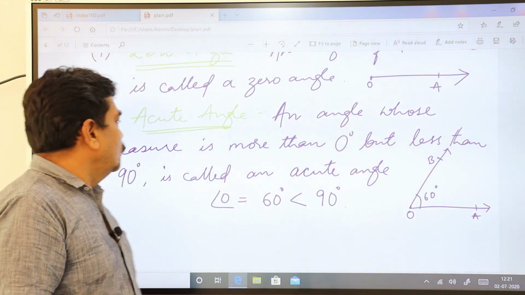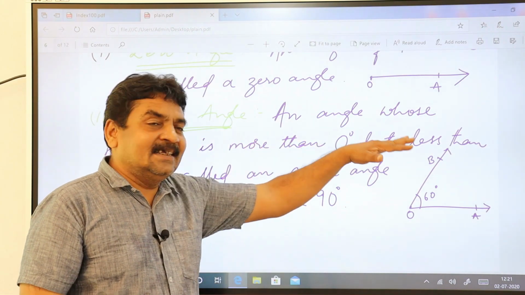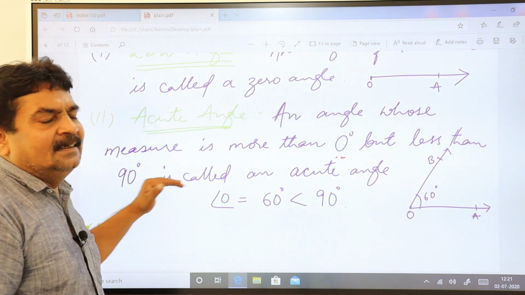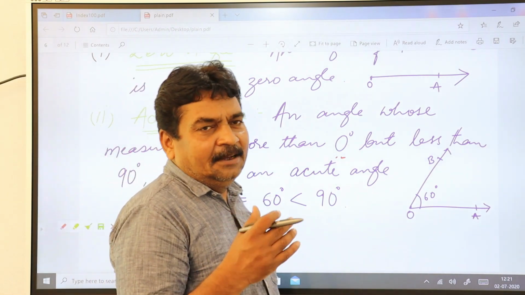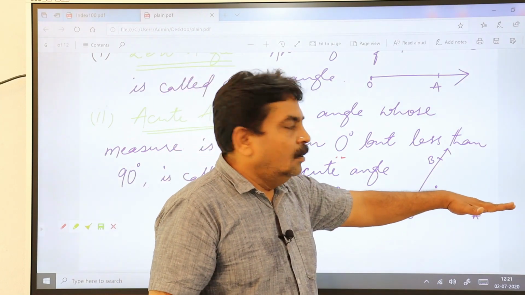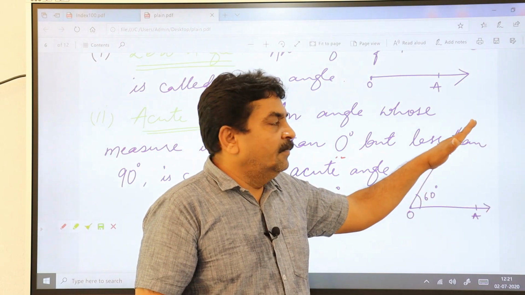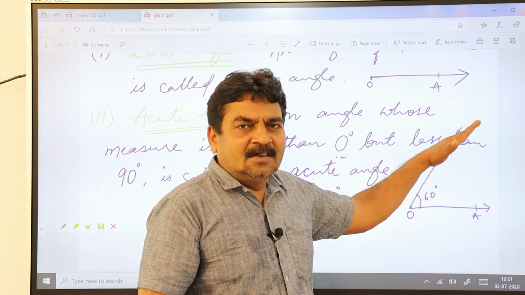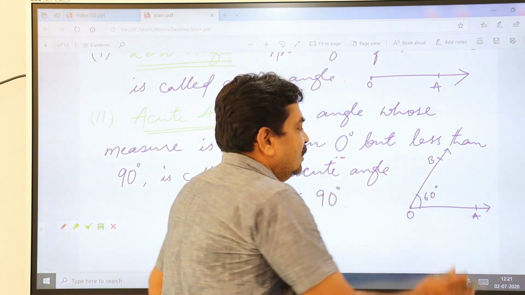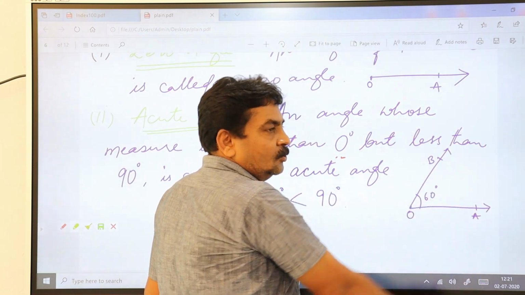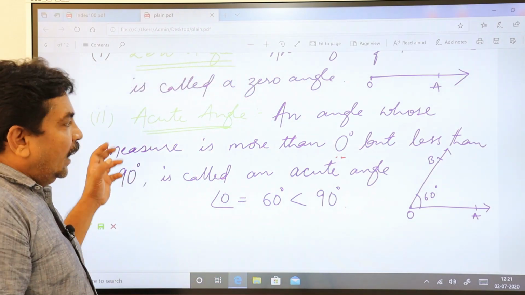An angle whose measure is more than 0 degree but less than 90 degrees is called an acute angle. When you keep the protractor and start from 0 and it moves beyond 0 but stays less than 90 degrees, such an angle formation you call an acute angle. I repeat it again.